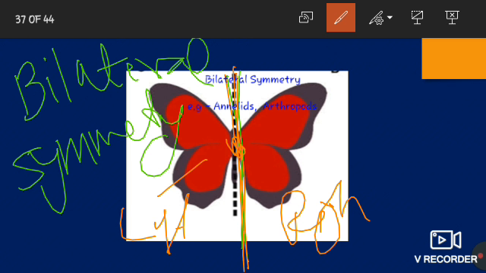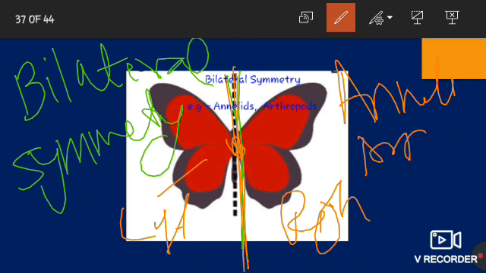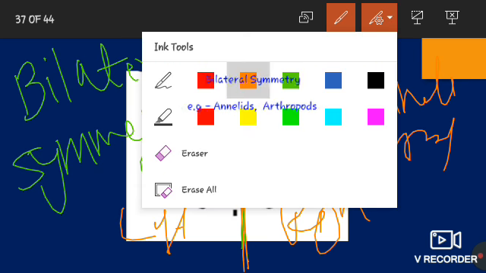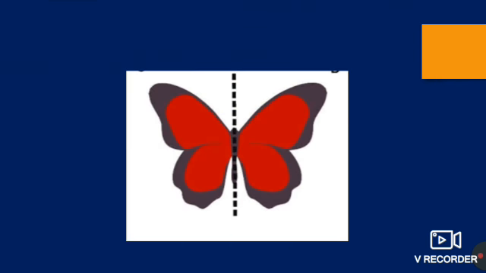And animals like annelids and arthropods are known as bilateral symmetrical animals. This is all about body symmetry.